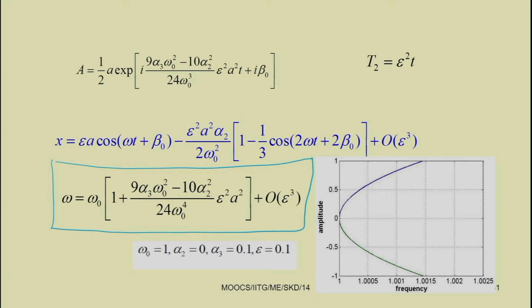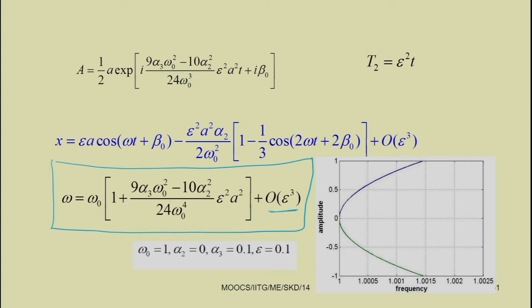In case of free vibration, the relation between these two is omega equal to omega 0 into 1 plus (9 alpha 3 omega 0 square minus 10 alpha 2 square) epsilon square a square by 24 omega 0 fourth. We have neglected the order of epsilon cube.